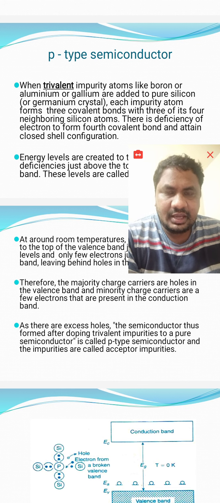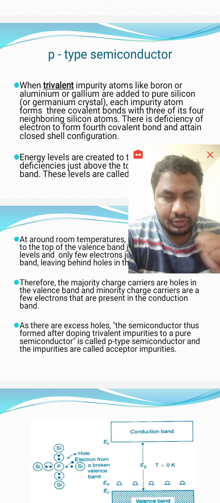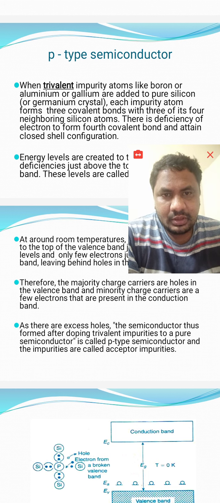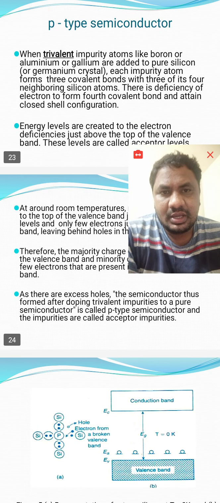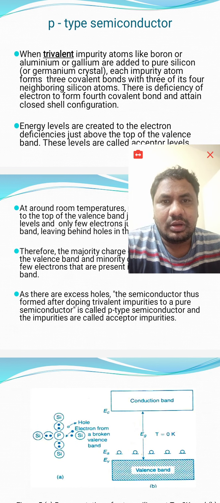For example, if you take a p-type semiconductor and apply thermal energy, you can break the bonds between the atoms. If you give temperature T, that can be utilized by the atoms. Initially it breaks the bond, and at the position of the third group element there is a missing electron position.